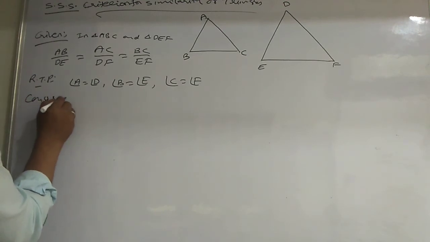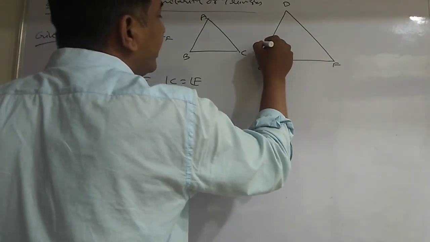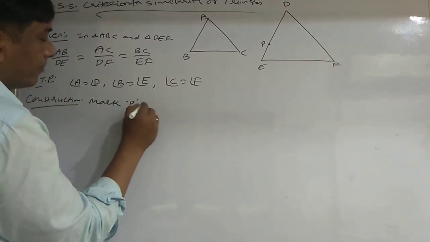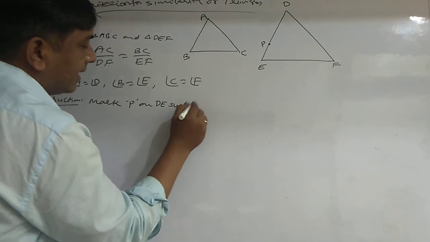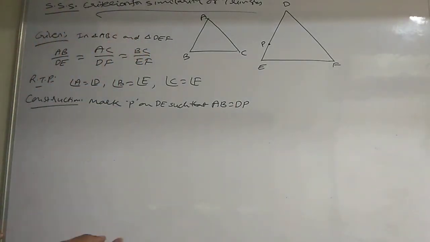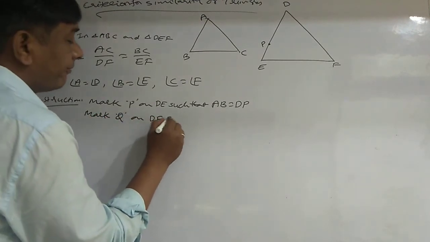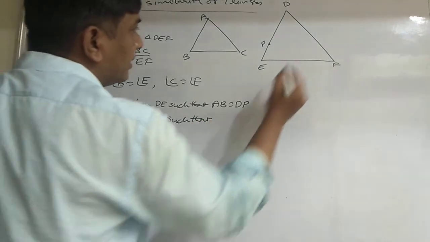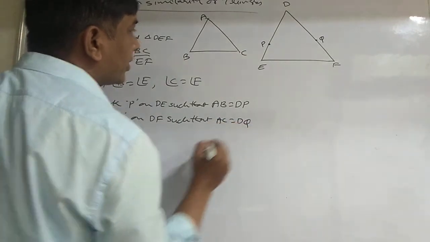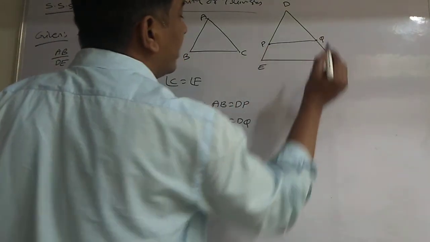Construction. Mark a point P on DE such that AB is equal to DP. Mark Q on DF such that AC is equal to DQ. Next, join PQ.